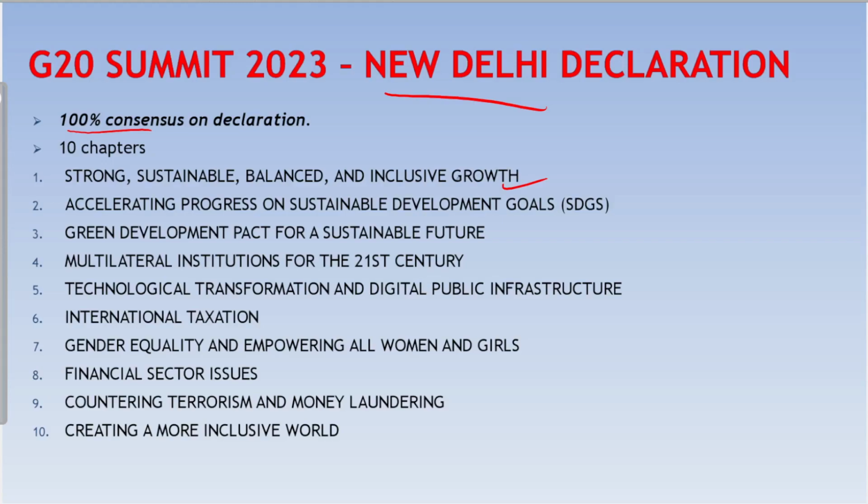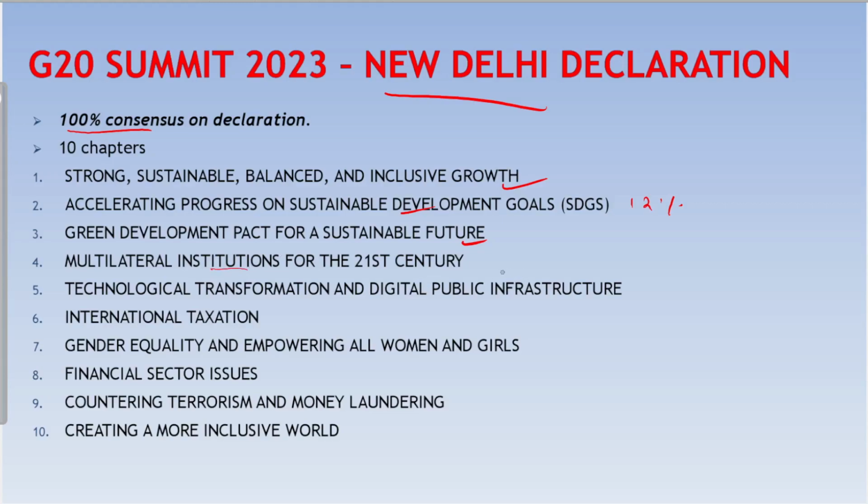At the midway point to 2030, the Sustainable Development Goals are off track, as only 12% of the goals are on track. G20 leaders recommitted to accelerate and achieve progress towards the Sustainable Development Goals. Green Development Pact for a Sustainable Future. It stresses the need to implement clean, sustainable, just, affordable and inclusive energy transitions. One important mention is to build reliable, diverse, responsible, and sustainable value chains for critical minerals, semiconductors, and related technologies.